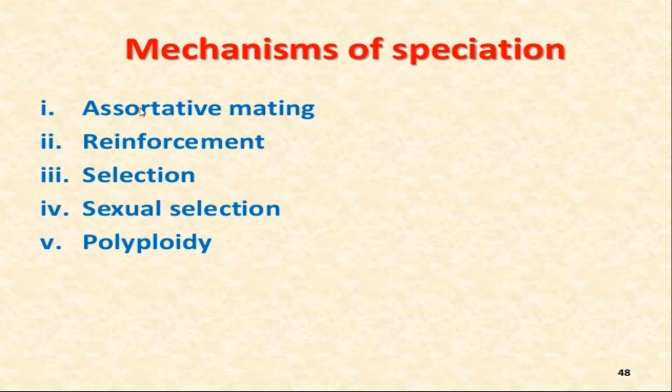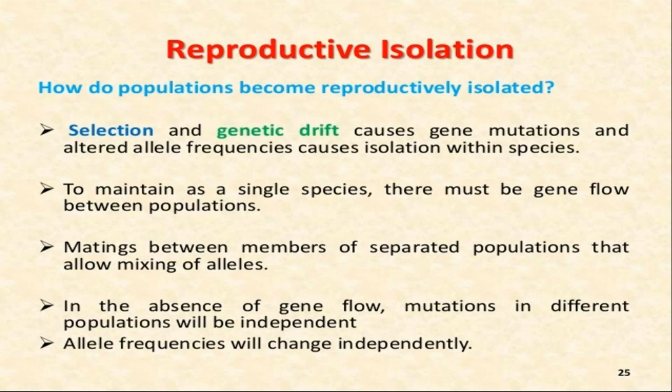Now these are the mechanisms of speciation. What are the different mechanisms? Assortative mating, reinforcement, selection, sexual selection, polyploidy. Now we are discussing mutation. Selection may cause gene mutations, and altered allele frequency causes isolation within the species. To maintain a single species, there must be gene flow between the populations. But due to some reason, the absence of gene flow takes place. Due to the mutation, the gene flow doesn't take place, due to which the formation of new species takes place.